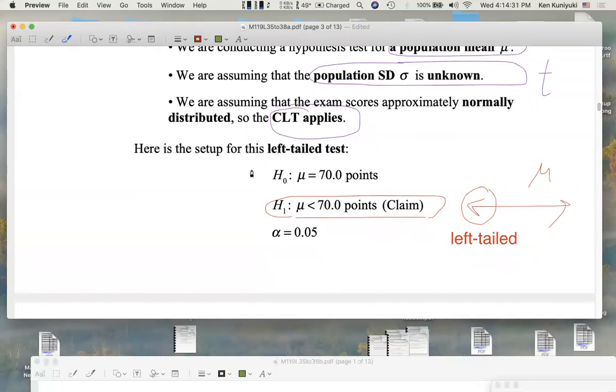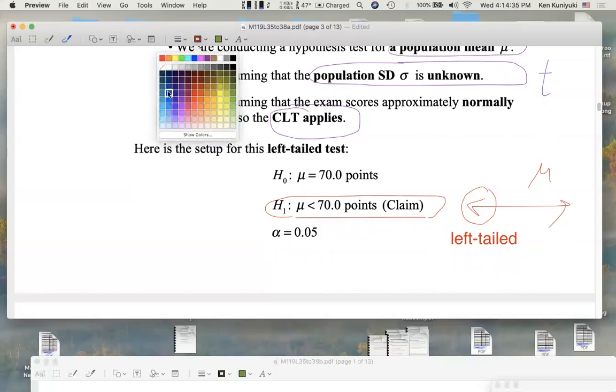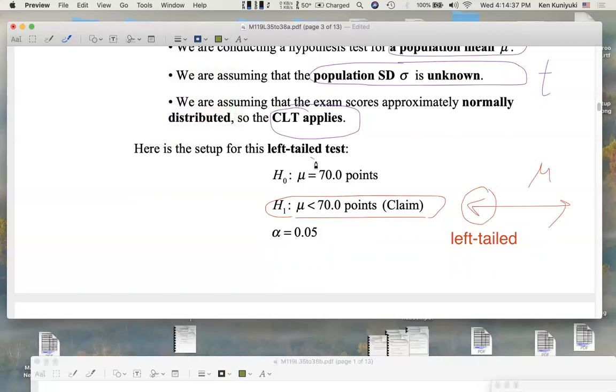Now, the null hypothesis would technically say that mu is greater than or equal to 70 points, all right, the reference point. But again, remember that it is conventional for us to replace this symbol with is equal to. You're welcome.